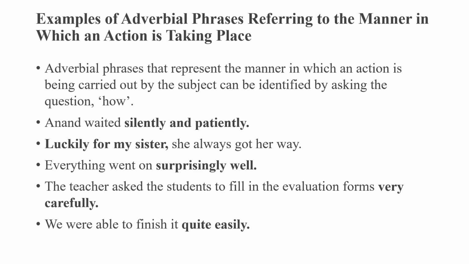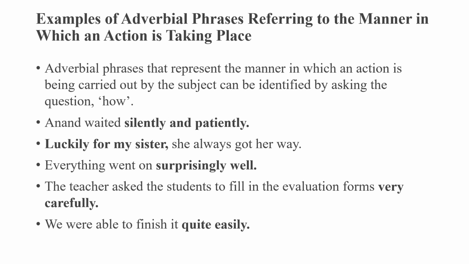Examples of adverbial phrase referring to the manner in which an action is taking place. So manner is answering you the question about how something happens. Adverbial phrases that represent the manner in which an action is being carried out by the subject can be identified by asking the question how. Anand waited silently and patiently. So silently and patiently is answering you the question how. How Anand waited? He waited silently and patiently.